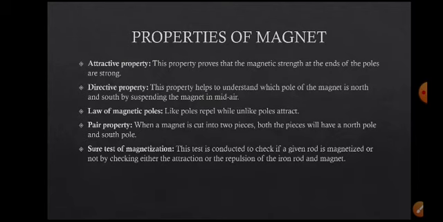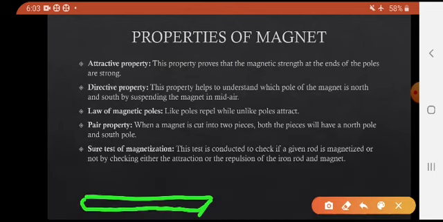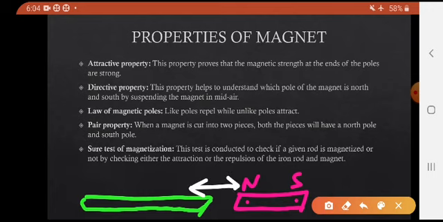When you bring a bar magnet's north pole near the iron rod, say this is the iron rod and the bar magnet with north and south is given to you, if it is attracted, then you can say that this iron rod is magnetized, and this side is south and this side is north.